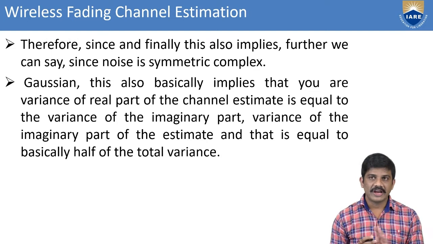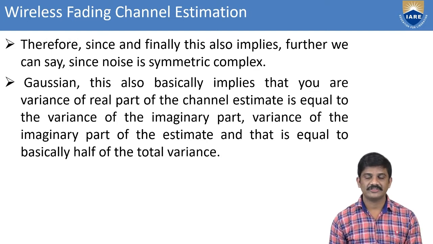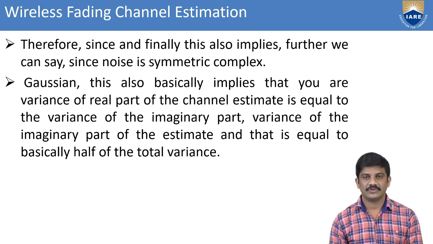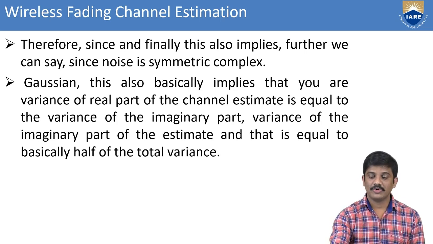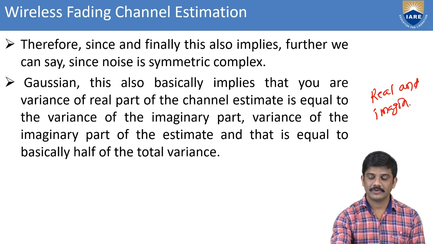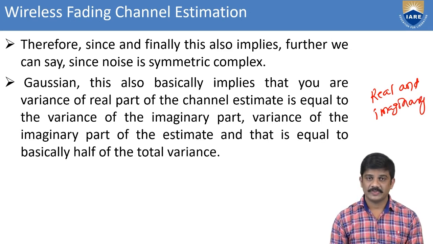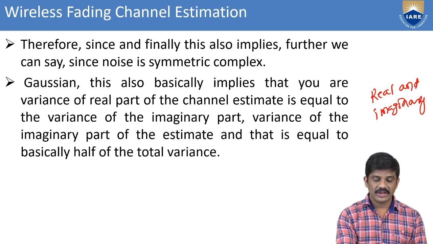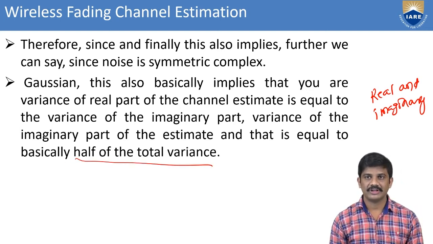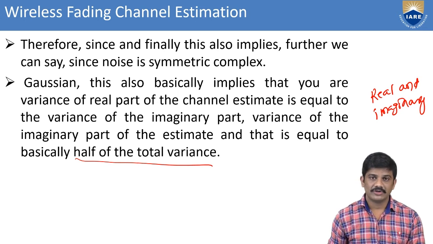Then, since the noise is symmetric complex, the variance of the real part estimation is equal to the variance of the imaginary part. Both the real part and imaginary part are considered for the estimation of the channel fading, and each has half of the total variance. So whatever variance we consider, we have to take it for the estimation of the total variance.